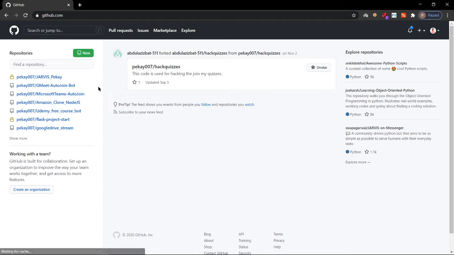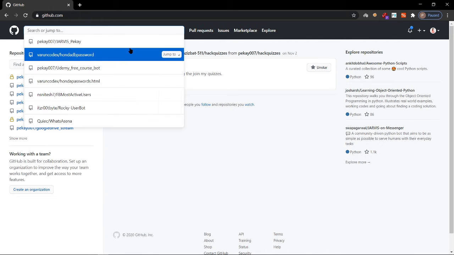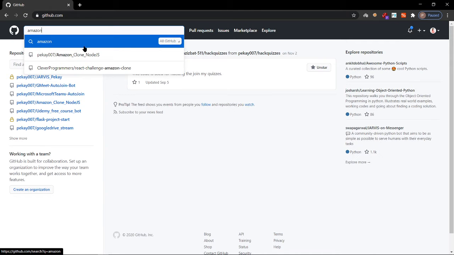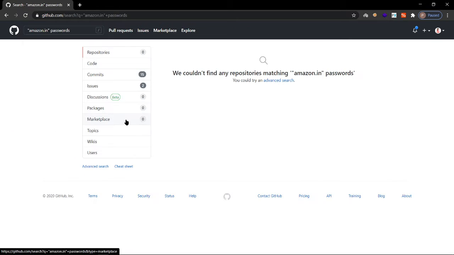github.com. Okay, let me search for Amazon. Amazon slash password, Amazon.in. If you are opening your GitHub, you'll see those stuffs. You can find a search bar at the top left, so you can type whatever you need, and after typing that, you have to move to the code tab.